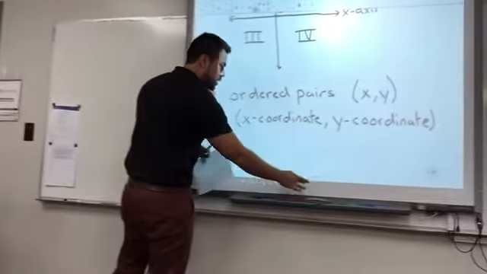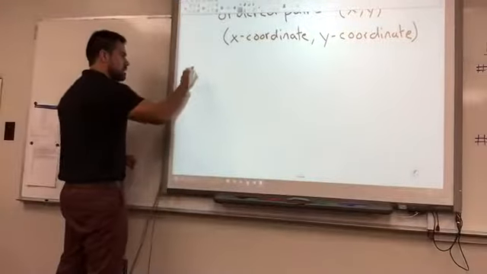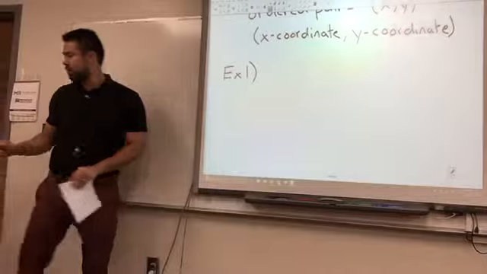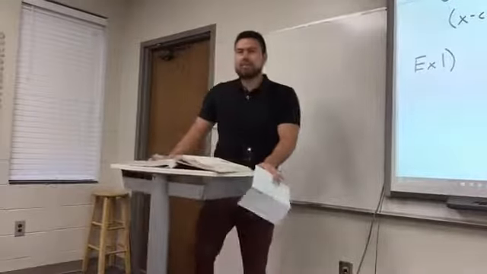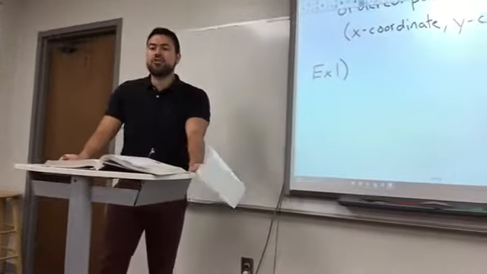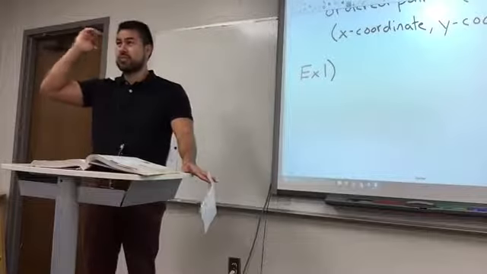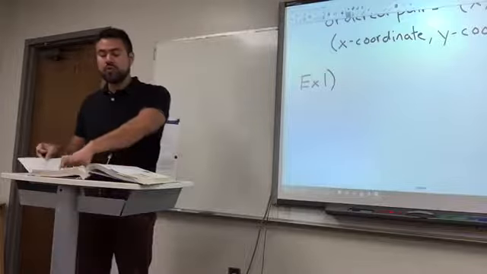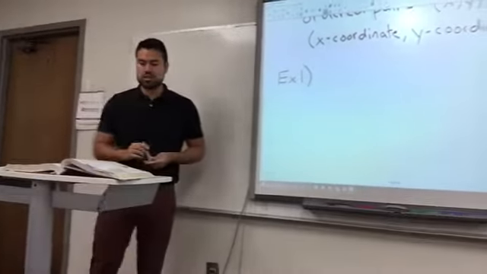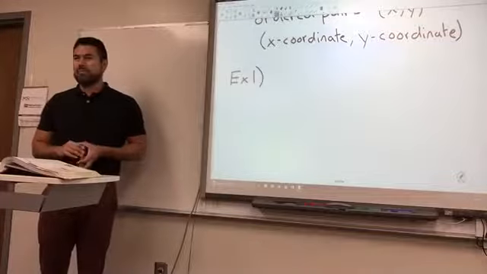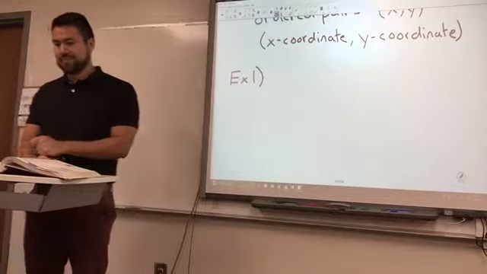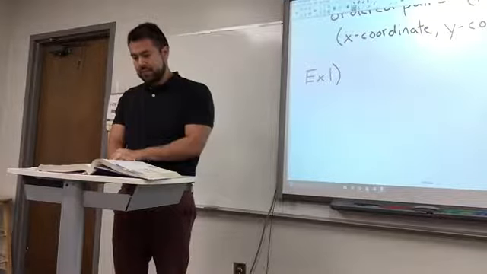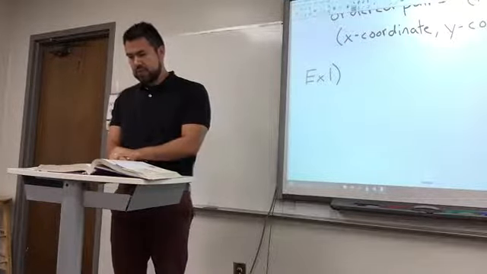Okay, let's look at example number 1 and see how we actually use these on our problems. So example 1, and I think we have several problems here. I'm going to do something I haven't done before, and it's good for your notes. So if you're totally confused on your own and you don't remember what's what, hopefully the notes will help you out. Who can read for me example number 1, the instructions? Okay, go ahead, Ben. Write ordered pairs for points E, F, G, and H shown at the right. Name the quadrant in which each point is located.